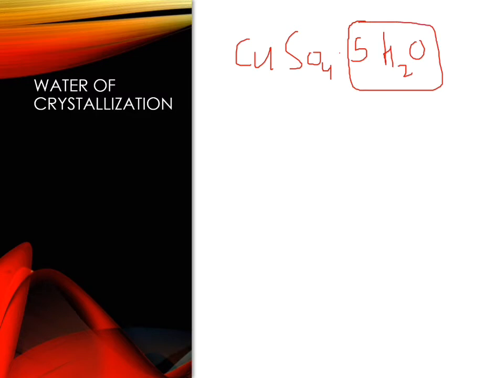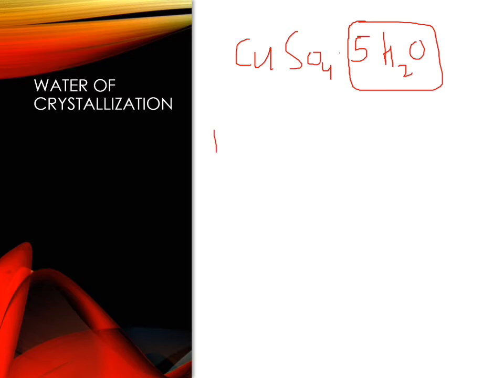Five water molecules will come. So in this salt there is a fixed amount of water associated with the hydrated crystal, and the salt where the water molecules are fixed is called water of crystallization. So here the water molecules are fixed, that is 5.